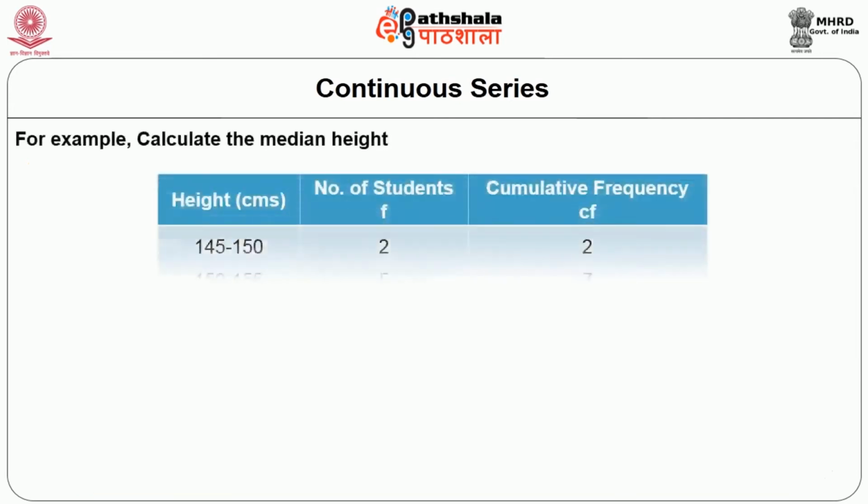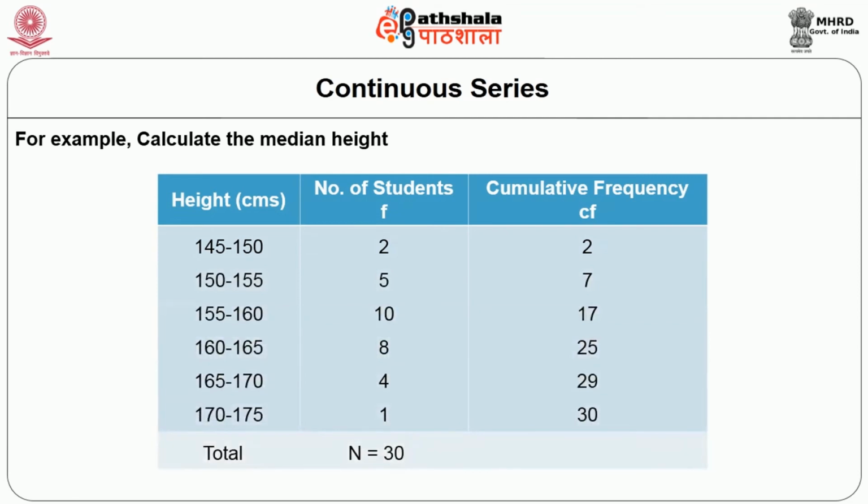Based on the above steps, median is calculated as under. For example, calculate the median height; height and number of students are given. In the table, cumulative frequencies are calculated. That is, the first item is 2, the second cumulative frequency is 5 plus 2, the third is 7 plus 10, 17, the fourth is 17 plus 8 is equal to 25, the next one is 25 plus 4 is equal to 29 and the last one is 29 plus 1 is equal to 30, that is equal to n.